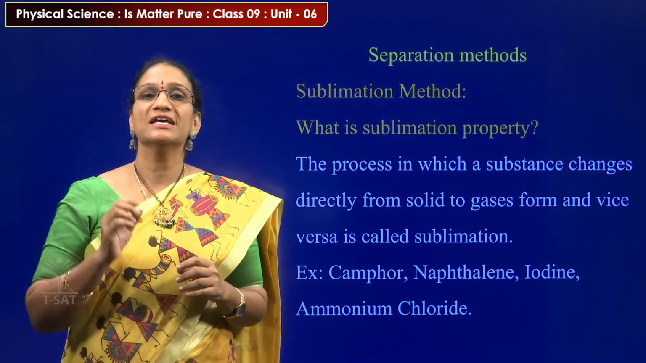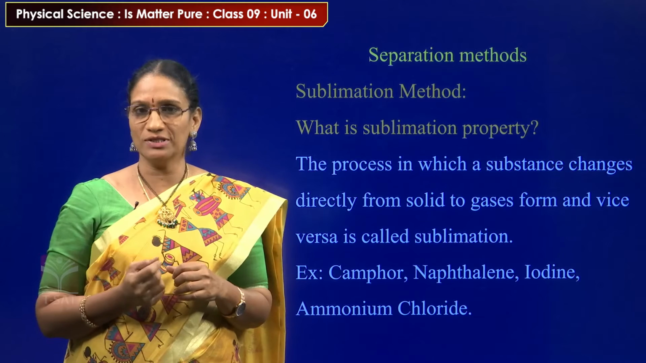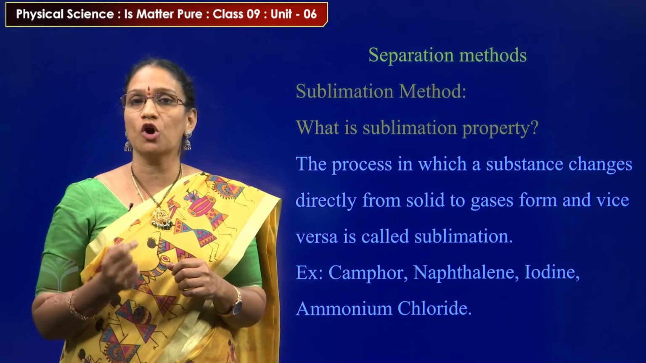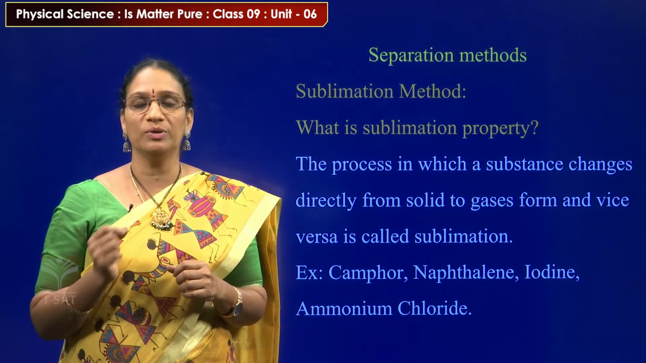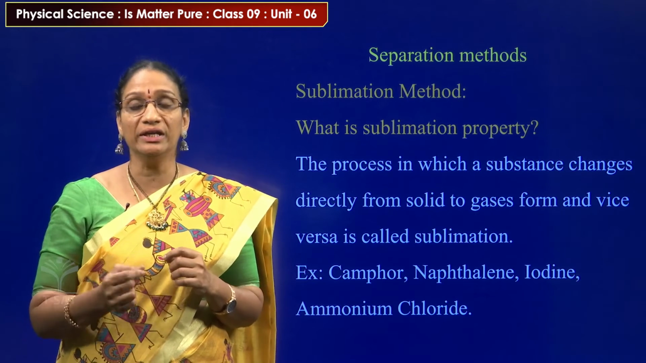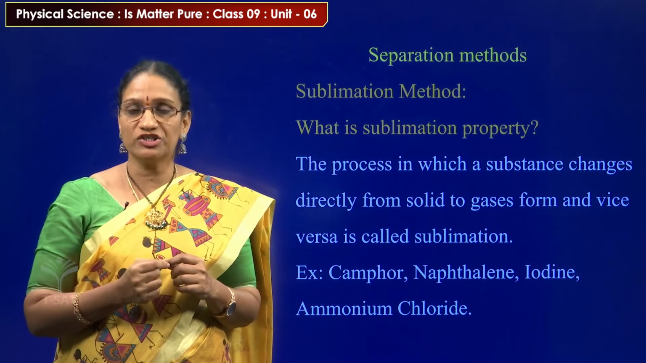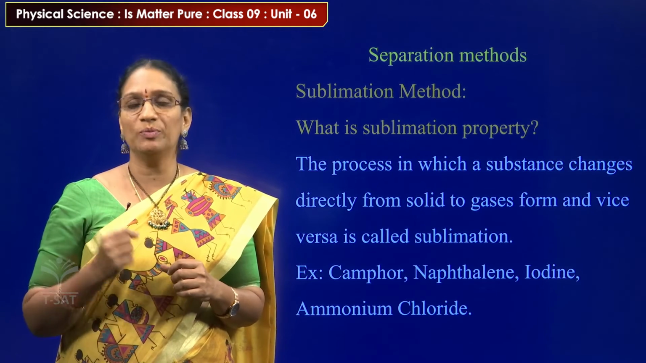Next method is the sublimation method. What is the sublimation property? The process in which a substance changes directly from solid to gas form, and vice versa, is called sublimation. That means when we heat a solid, it directly transfers from the solid state to the gaseous state. This type of property is known as sublimation property.